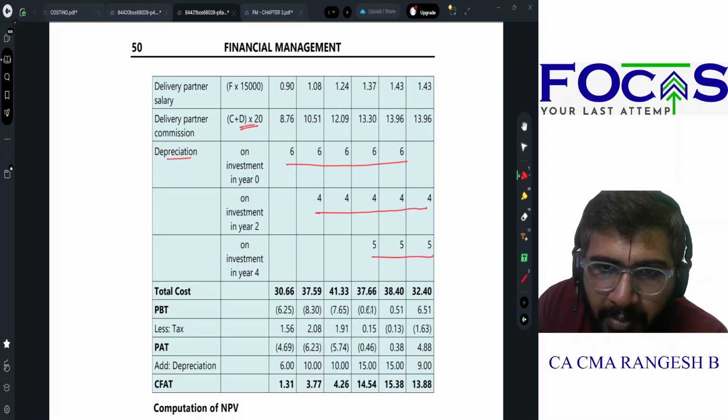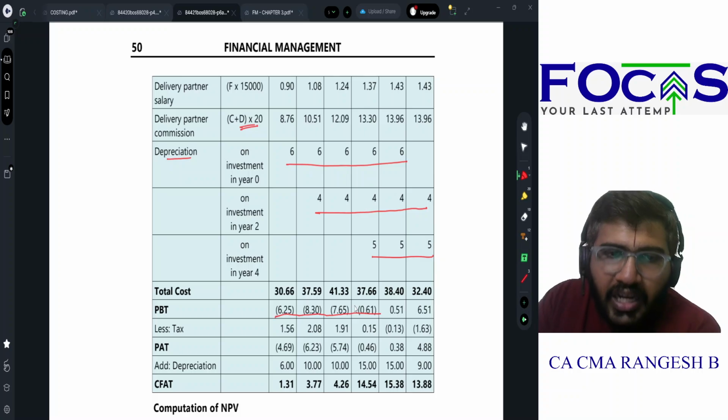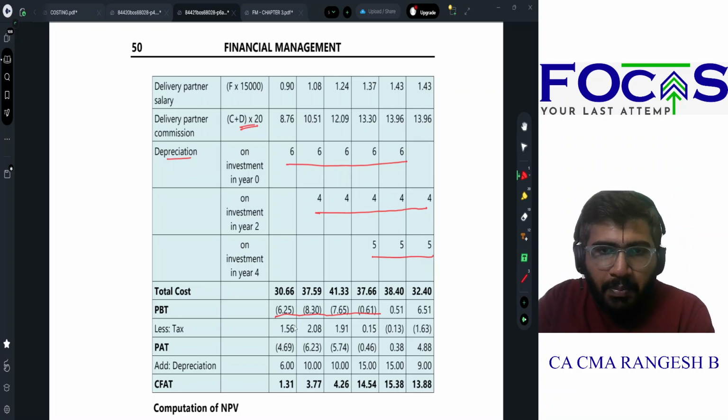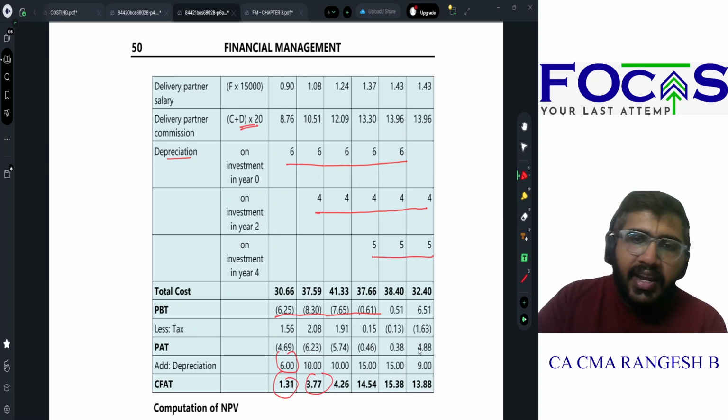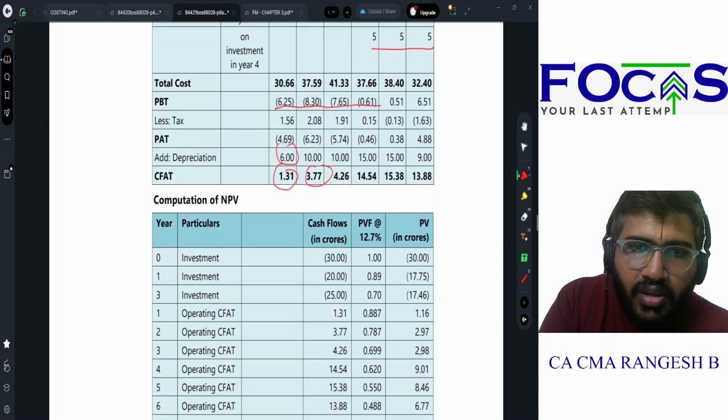I can arrive at PBT. PBTல 1, 2, 3, 4 years are loss years. Tax is a benefit in these years. I will add it back. My depreciation is 6 crores, 10 crores, etc. So my cash flow after tax is 1.31. எல்லா இயர்லயுமே it is positive.